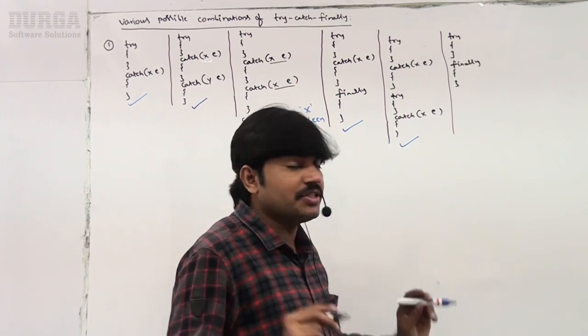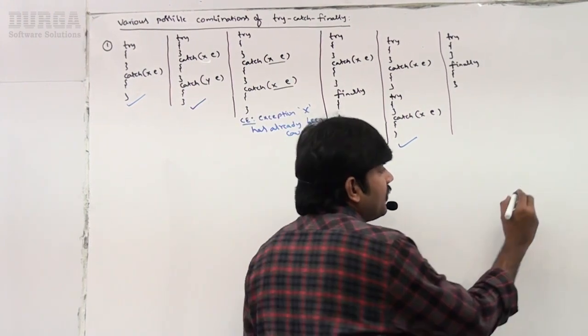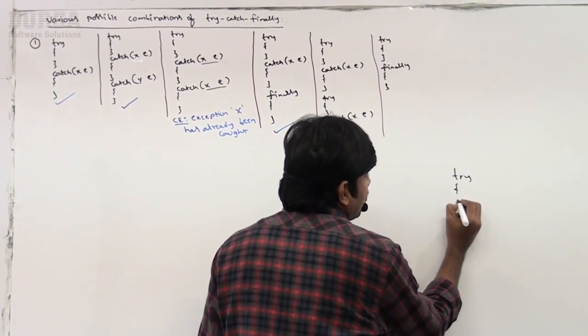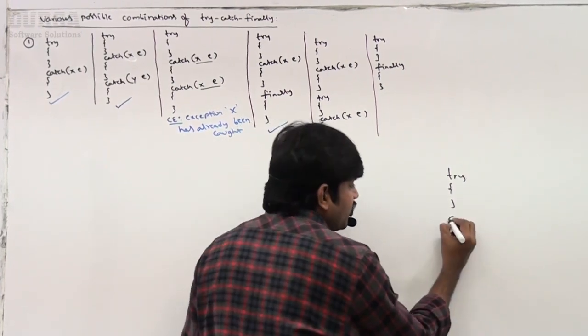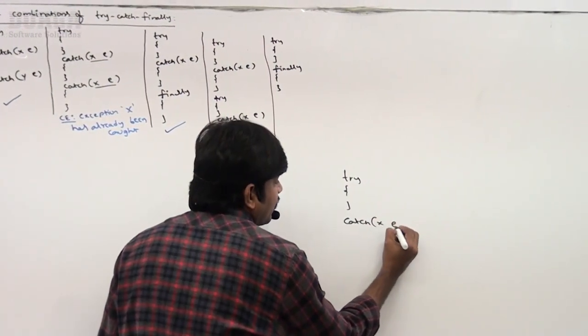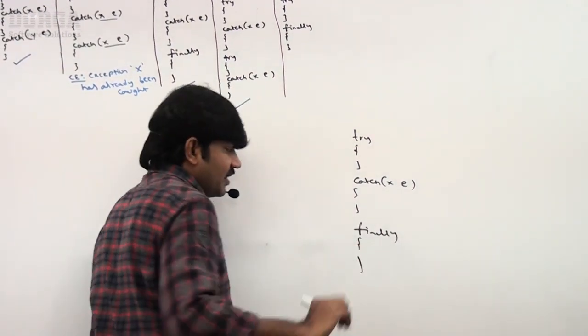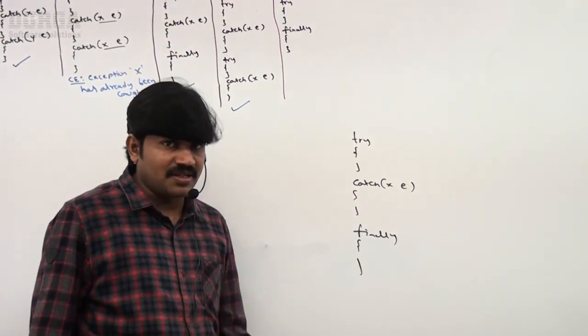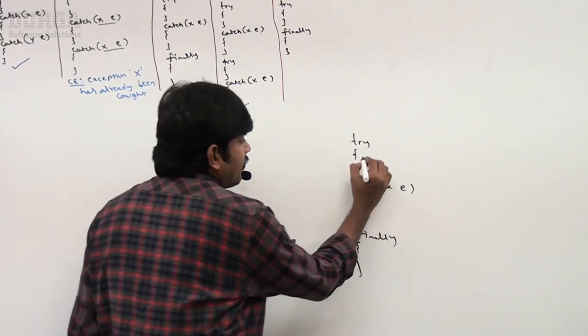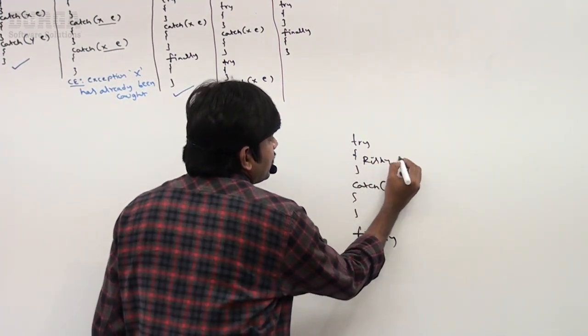In what situations will we use it? Usually I take try, then a catch block, and then finally. This is our normal syntax, right? Here I am maintaining risky code.